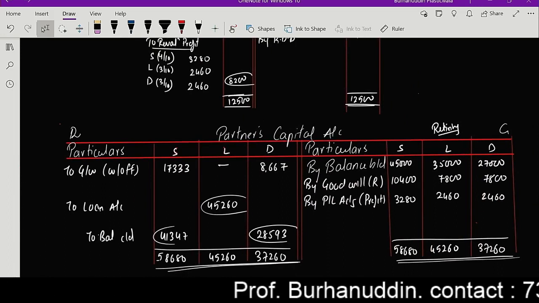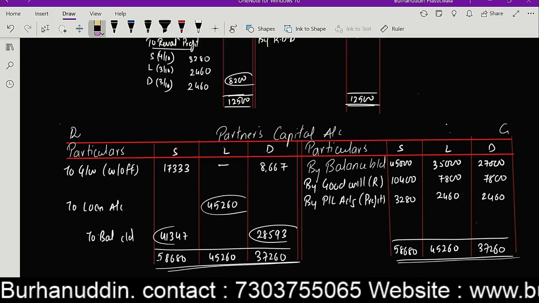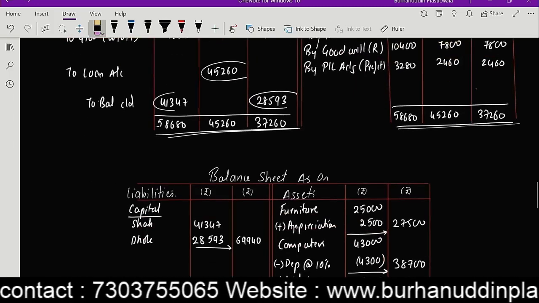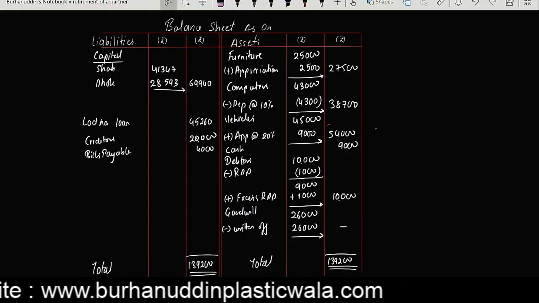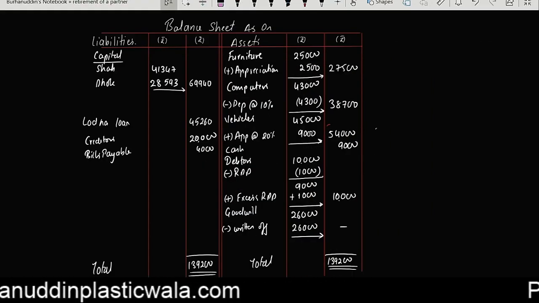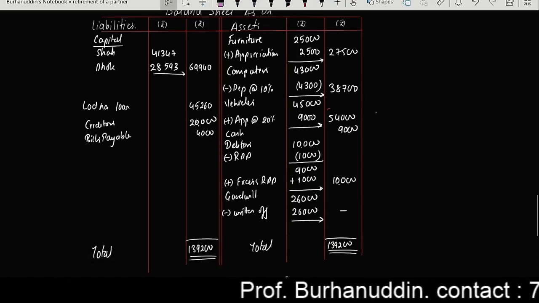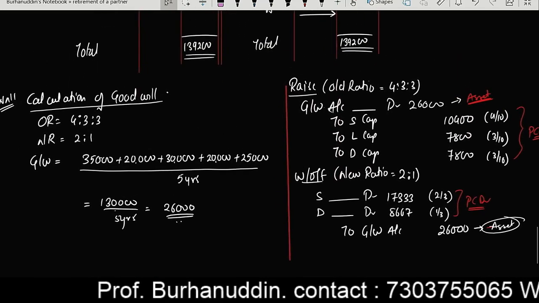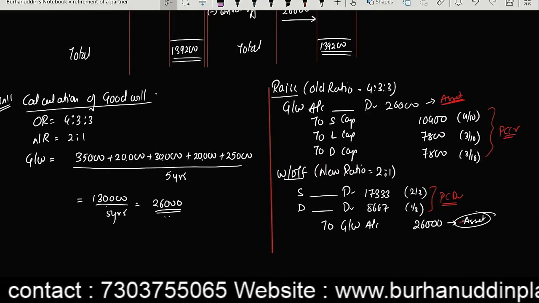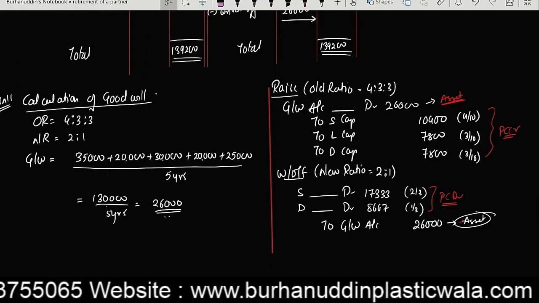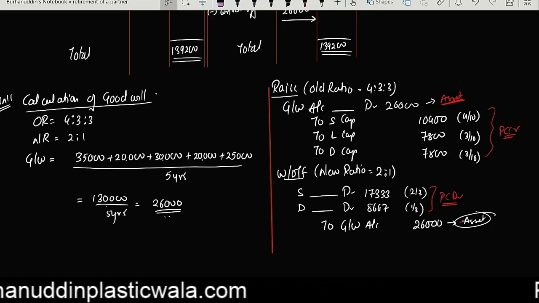Okay. This is the question again. Retiring partner. Pause it, write it, and the balance sheet over here. Just have the full screen at one shot. Pause it and write it. You are not going to take the screenshots. And you are going to upload whatever snaps you have written to me, so that I'll come to know how many of you are writing. So guys, that's it, question number 5, and with this we are done with this chapter.